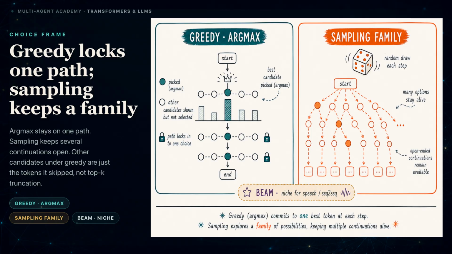The unselected tokens shown under the greedy path are only alternative candidates. No truncation has happened yet. Top K is a separate operation that removes candidates before sampling. Beam search keeps several scored sequences during generation, but it is a different search procedure and is not the focus here. Next, we'll change the probability distribution itself.